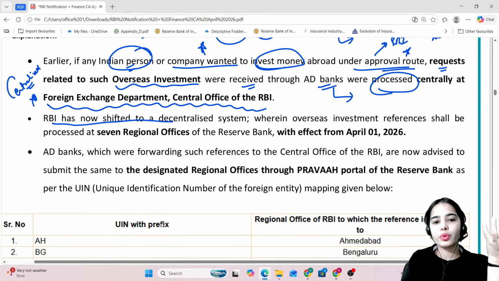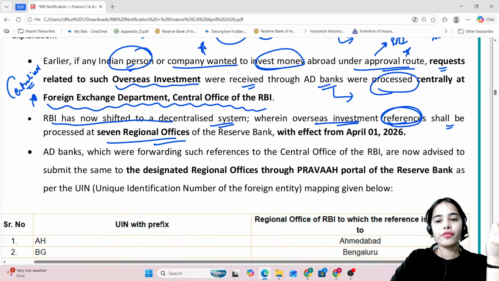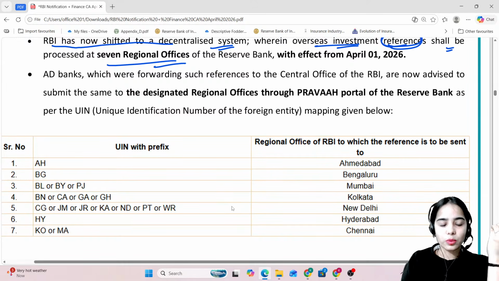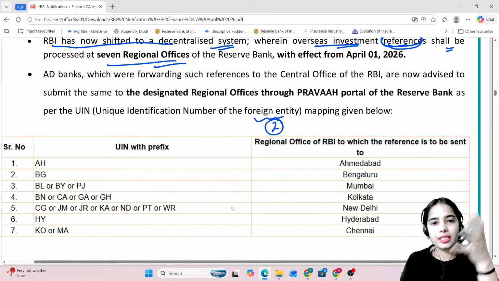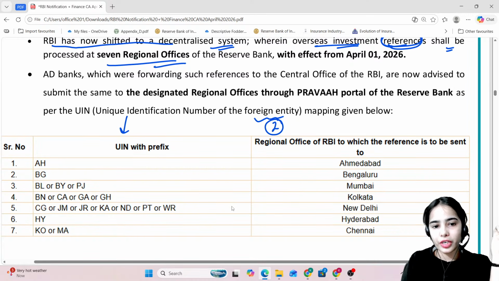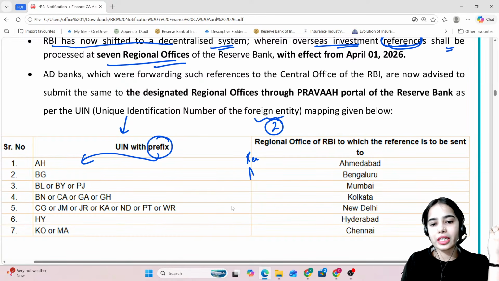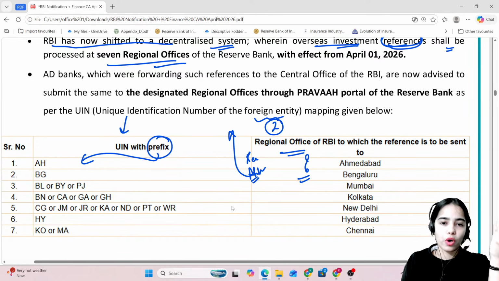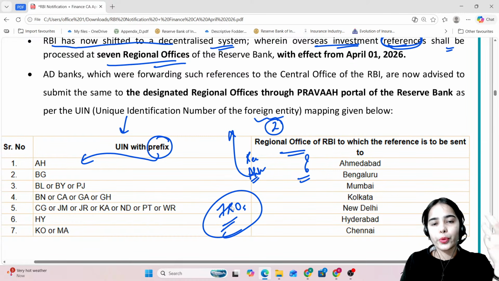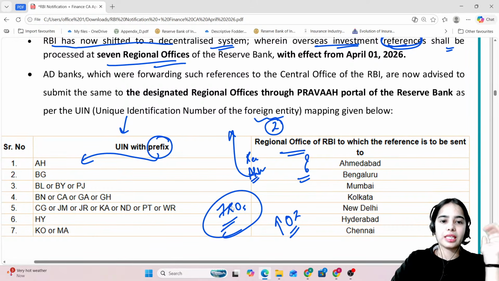So now RBI has shifted to this decentralized system, wherein overseas investment requests or applications shall be processed at 7 regional offices with effect from April 1, 2026. The foreign entity that is getting the investment from the Indian residents or Indian company has a unique identification number. Now the prefix will be added to show in which regional office this particular application for investment in this company is being catered to. So there are 7 regional offices that will cater to the applications or requests for overseas investment. That is the basic idea.